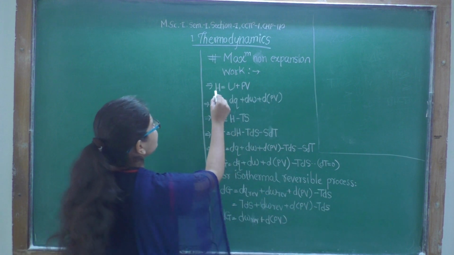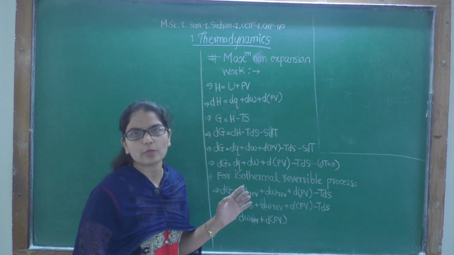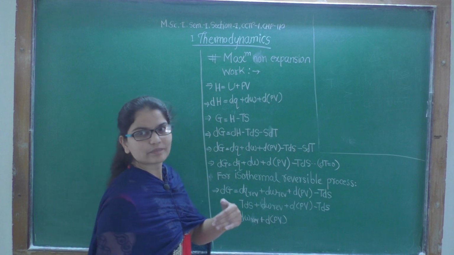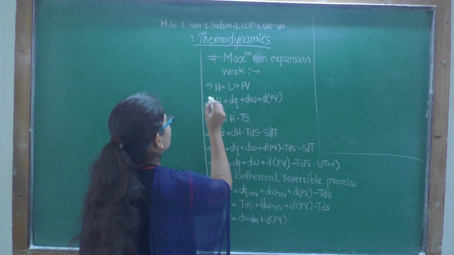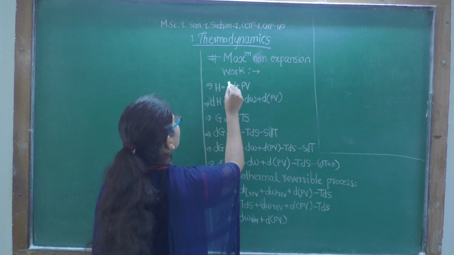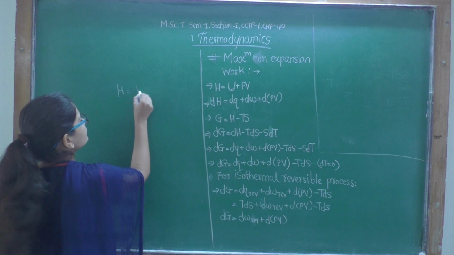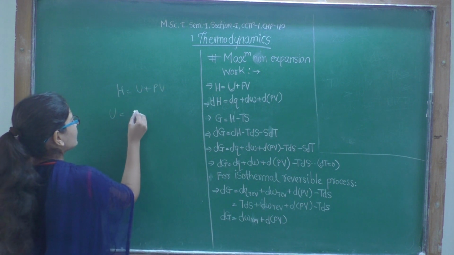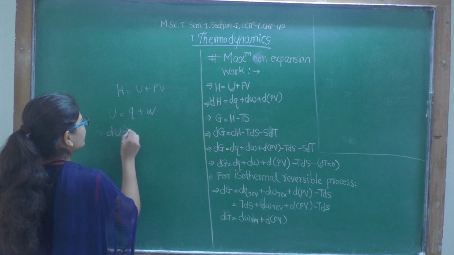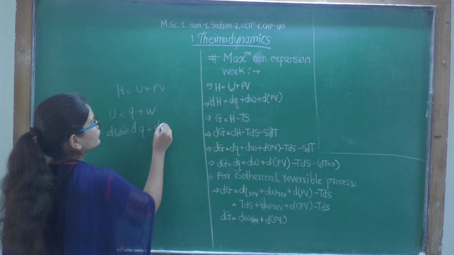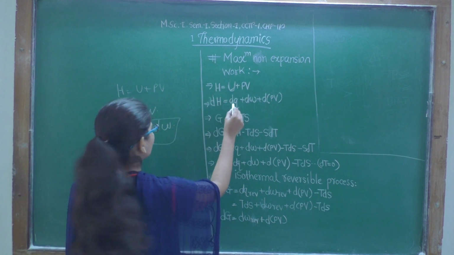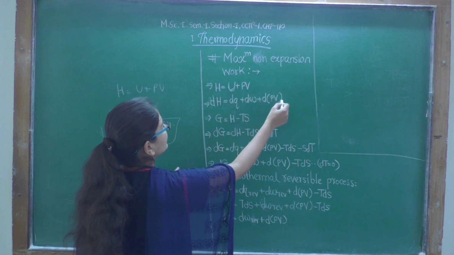Firstly, we know that H is equal to U plus PV, right? We know the formula of enthalpy, we have seen in detail. Now for a small change, if we take the derivative, what will be the relation? dH is equal to dU, and U is equal to Q plus W. Therefore dU is equal to dq plus dw, and we substitute the value of dU here. So dH will be equal to dq plus dw plus d of PV.